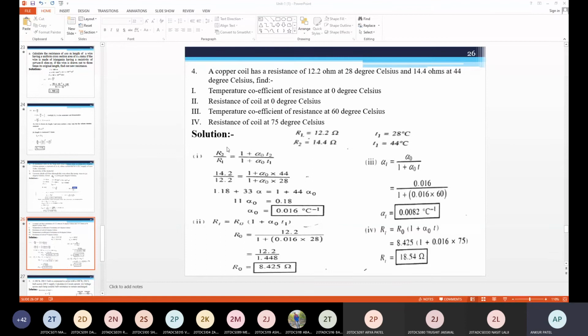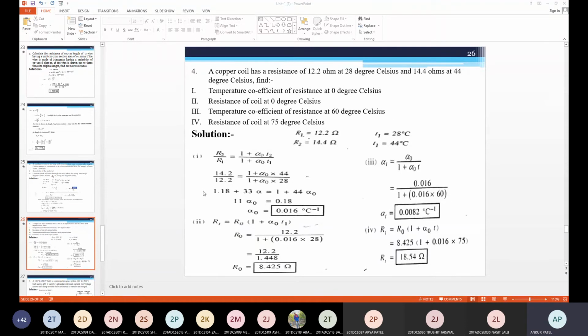You can take R2 by R1 equal to 1 plus alpha 0 into T2 over 1 plus alpha 0 into T1. You just need to take care with the RT and R0 equations. Don't be confused: RT comes into the picture when there is a rise in temperature, and R0 comes into the picture when the conductor is cooled down. Here we are talking about the rise in temperature and the change in resistance, not cooling down.